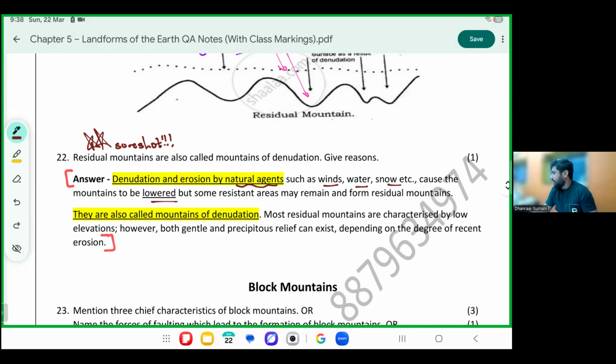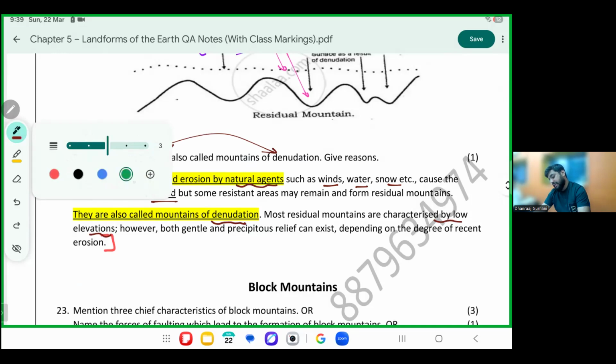Fold mountain. When the height goes up, it is a fold mountain. When the height comes down, it will eventually be residual. These are also called mountains of denudation. Very important, residual mountains are also called mountains of denudation. They are characterized by low elevations.